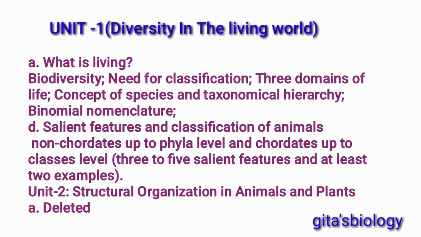And the second chapter contains non-chordates up to phyla level and chordates up to classes level, 3 to 5 salient features and at least 2 examples. And unit 2 is totally deleted in the whole syllabus.